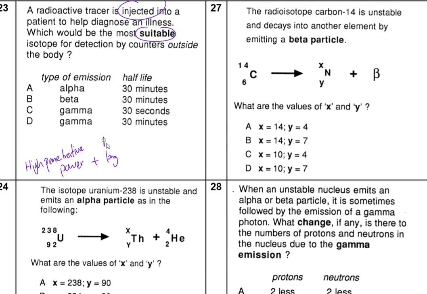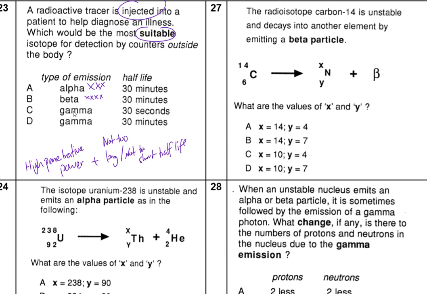Okay, so not too long and not too short a half-life. Now alpha particle, this is a no-no. Beta particle, this is also a no-no, because they are going to be stuck in your body and cause damage to your cells.